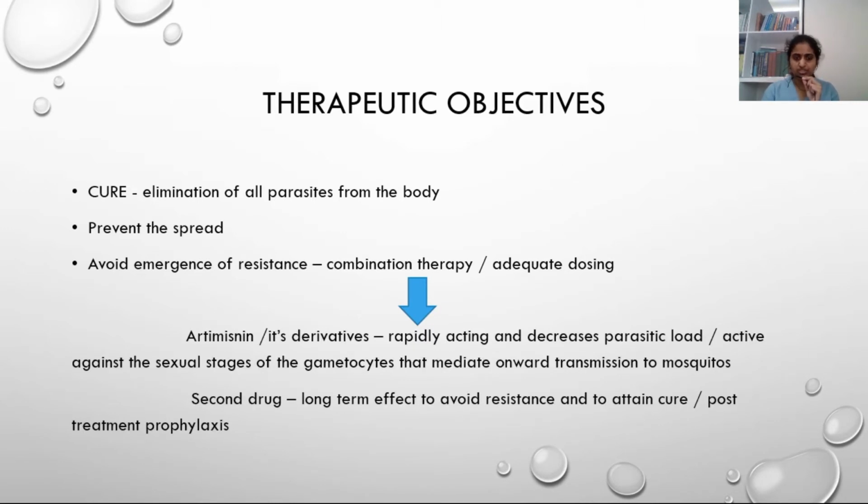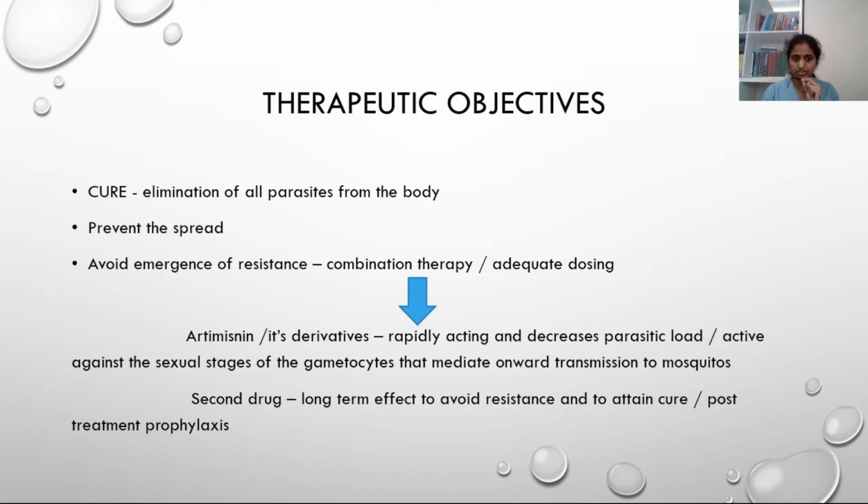Combination therapy will be artemisinin or with other derivatives. Artemisinin acts rapidly, so it will decrease the parasite load immediately, and it helps to decrease the symptoms and signs very fast. And it is active against the sexual stage, the gametocytes, so that will prevent the human to human spread. The second drug will have slow onset and long term effect. This helps to avoid resistance and to attain cure and post-treatment prophylaxis.